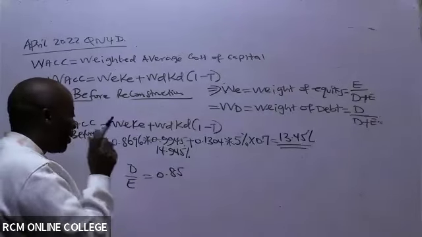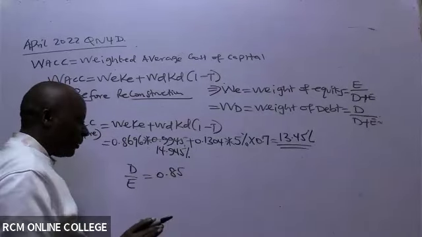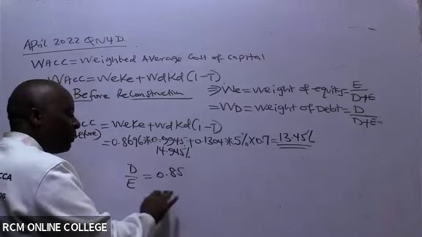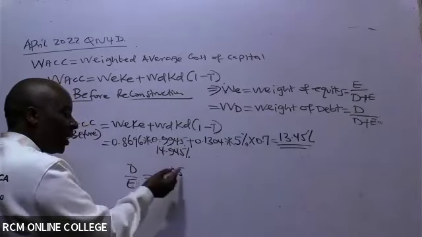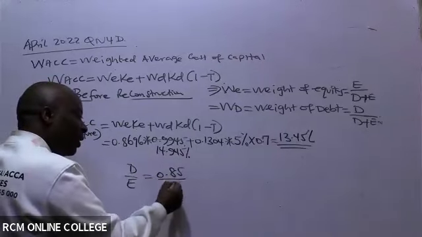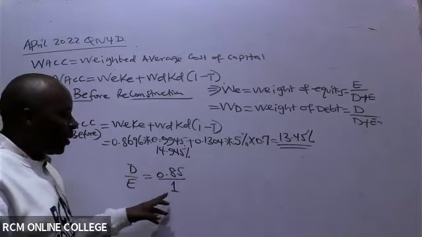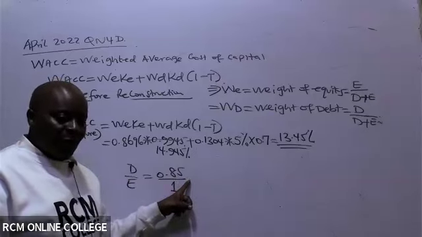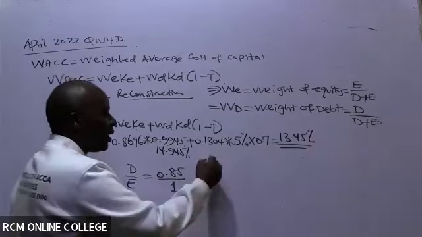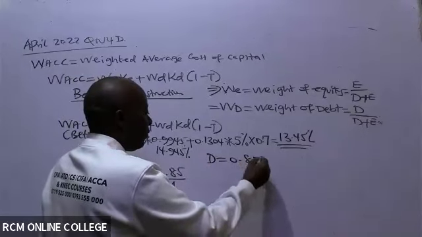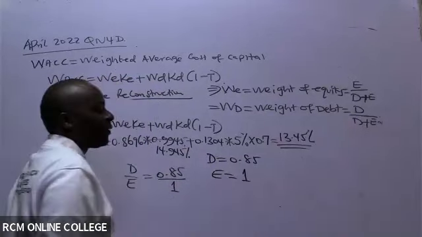Very simple mathematics. Look at this, Kerubo. Remember, whenever you see any number like this, it will always have 1 at the denominator, always. Because 0.85 divided by 1 is 0.85. And then now you equate. Debt is the numerator, so debt here will be 0.85. Equity will be this 1 here.